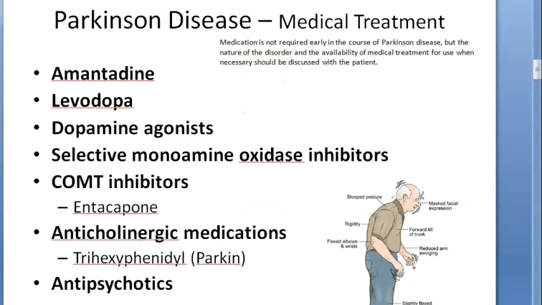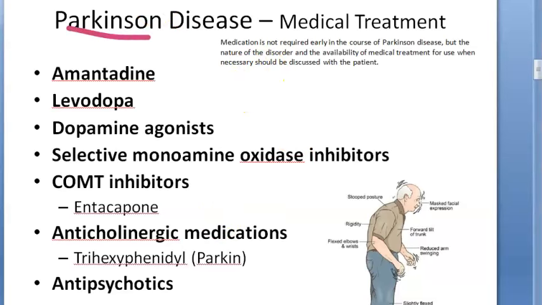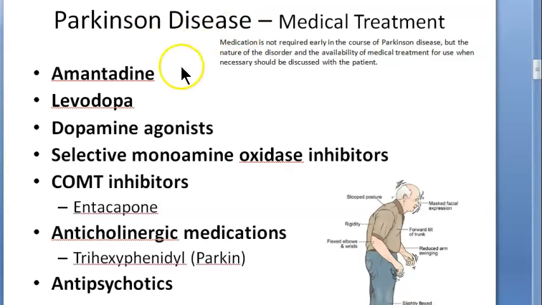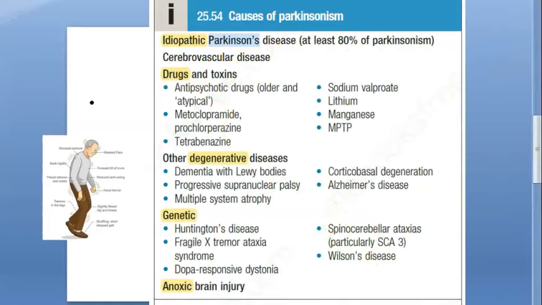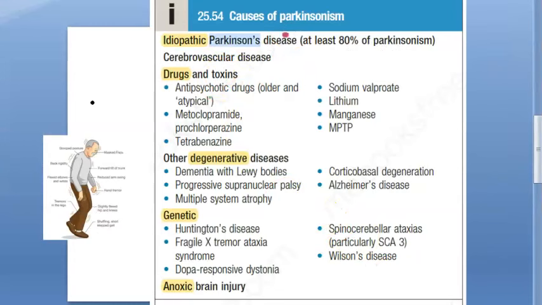Hello, in this video, let us look at the treatment of Parkinson disease. So we are talking about the treatment of Parkinson disease. We are not talking about Parkinsonism and all that, because Parkinsonism can be caused by Parkinson's disease and many other things like cerebrovascular disease, some drugs, toxins, poisons, right?